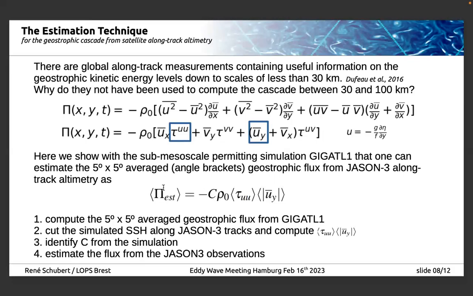In the simulation we have both sides, the true flux and this product, so we can identify the C. Then we put in the observational values and can estimate the flux from the observations.